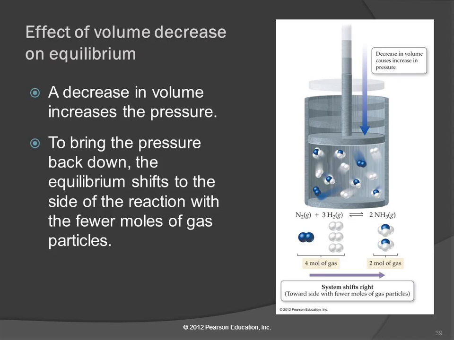If it shifts to the right, we get fewer particles. Fewer particles, lowering N, would cause the pressure to go back down. So with gases, we have to think about it a little differently, but when we're increasing the pressure, that means we have to decrease the number of particles to fight back.